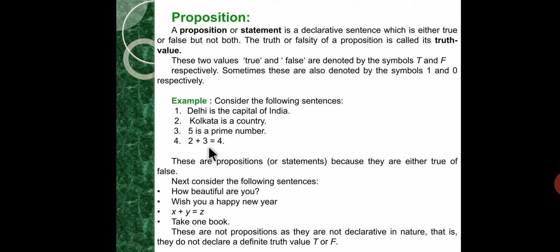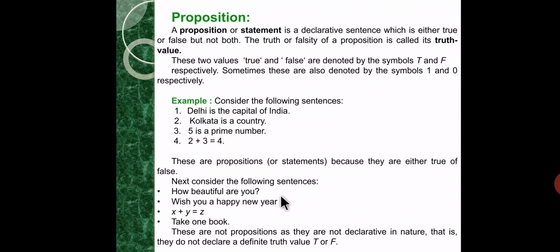These are propositions or statements because they have truth values, either true or false.